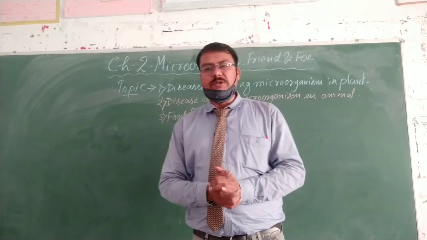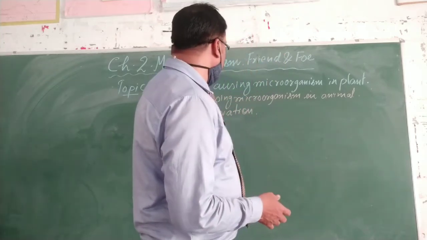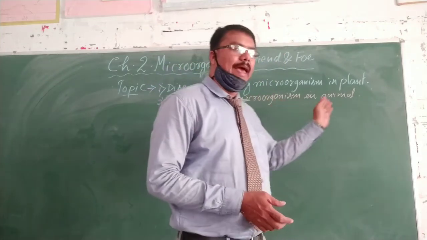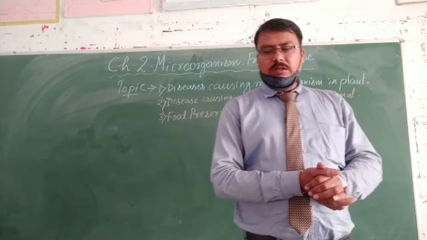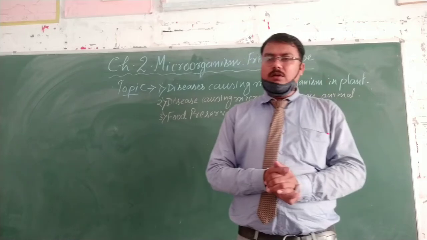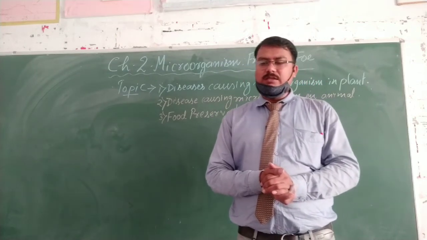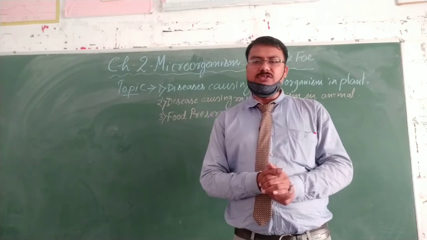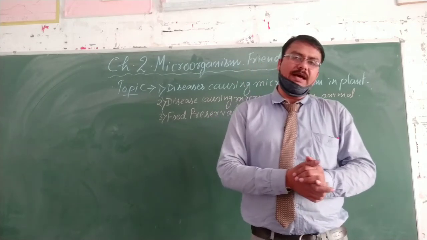And now I am going to explain the disease-causing microorganisms in animals. There are a few organisms. For example, anthrax is the name of a disease which occurs in human beings as well as cattle.